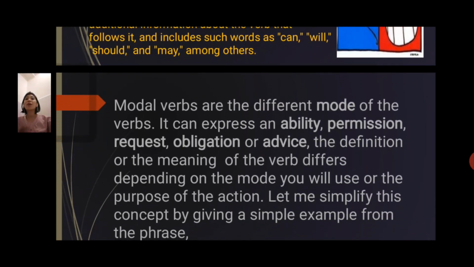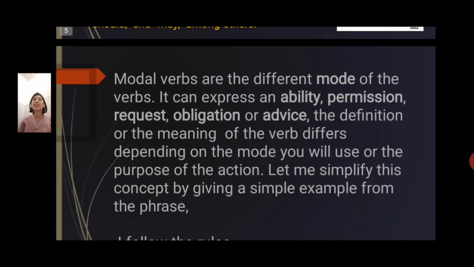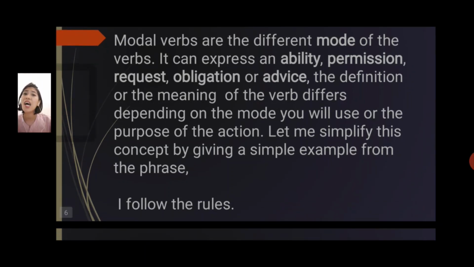Modal verbs are different modes of the verbs and can express an ability, permission, request, obligation, or advice. The meaning of the verb differs depending on the mode you use or the purpose of the action. Let me simplify this concept with a simple example from the phrase, I follow the rules. Listen carefully. I follow the rules. We'll just add one modal verb to this phrase and see how it differs from the first perspective.